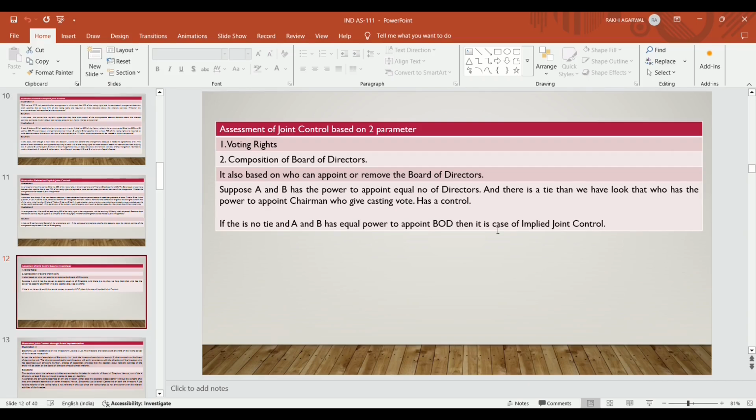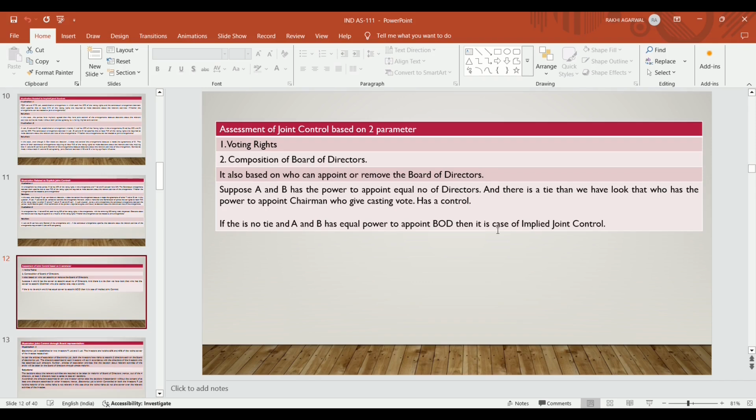Now, assessment of joint control is based on two parameters. Firstly, it depends on the voting rights, and secondly, it depends on the composition of the board of directors. Means the joint control assessment is done on two parameters, the first being voting rights. Suppose A has 50%, B has 20%, C has 30%. In this case, the voting rights assessment can be done in order to determine joint control.